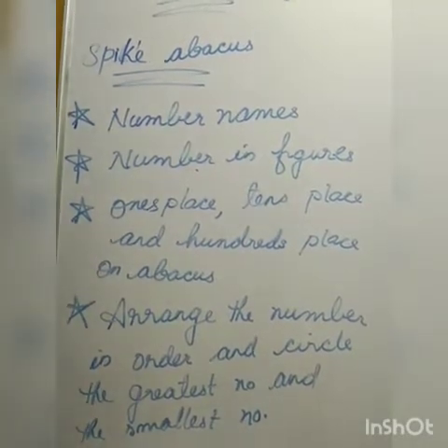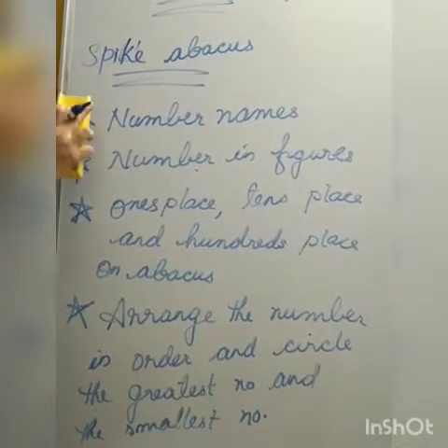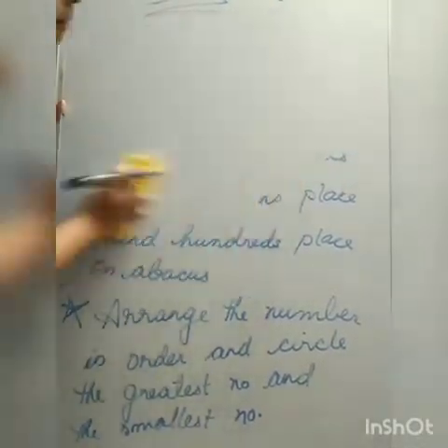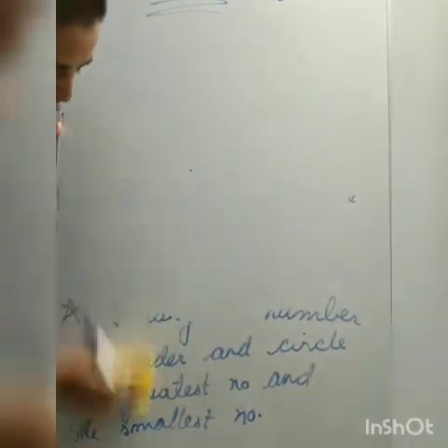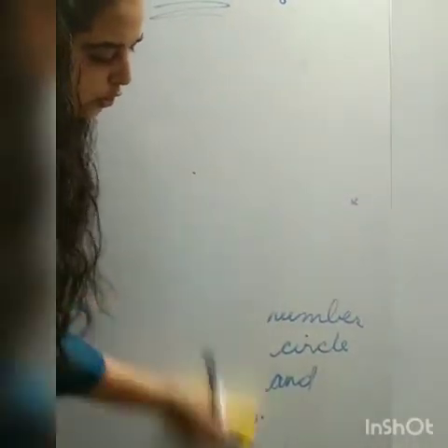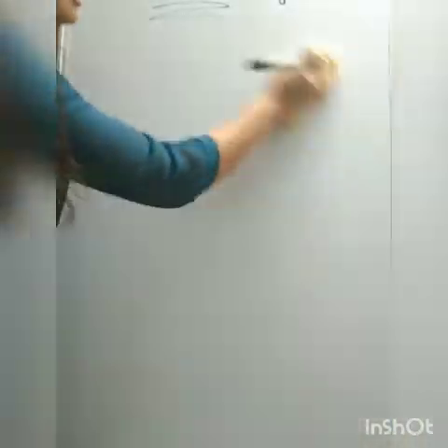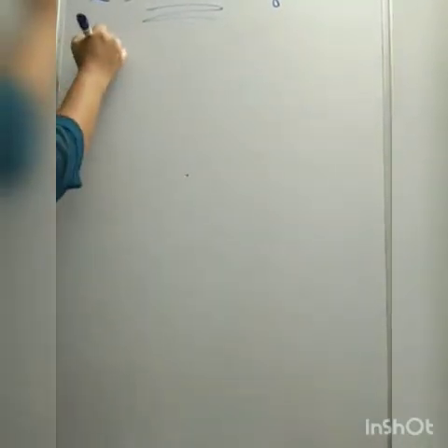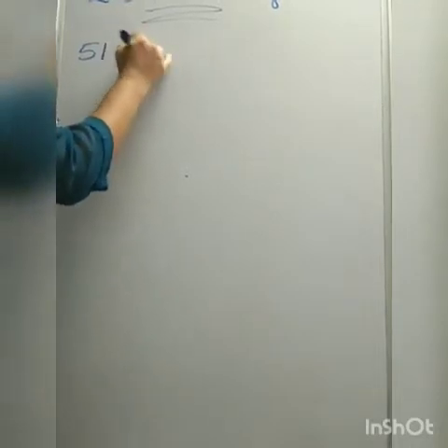Firstly, we will learn numbers from 51 to 100. That is number names. We already learned 0 to 50 in earlier classes. In this class, we will continue with 51 to 100.